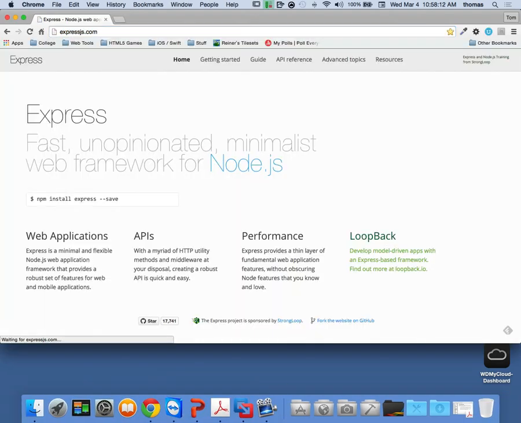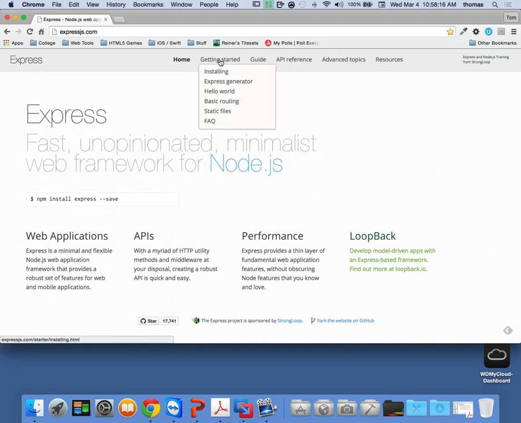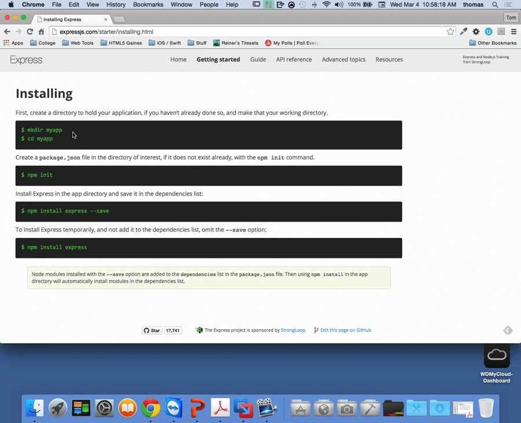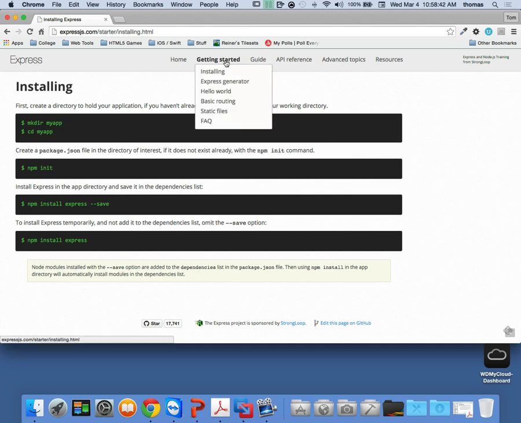If you look at Getting Started, here's my getting started guide. It tells me I have to create an app, do this npm init. It tells you how to create it. It does this npm install express, saving Express as a dependency. That's what I'm doing here. Then I'm going to install Express locally. I can do this locally without the save option, or add it to the dependencies list here. That's my first thing in getting started.